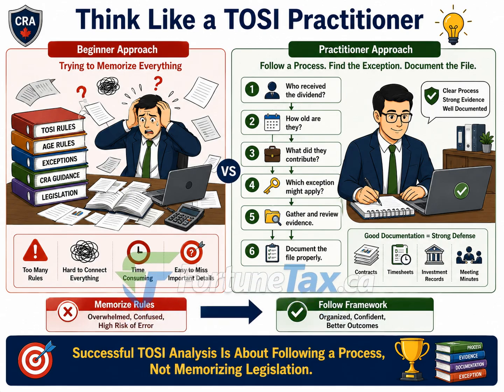This might include employment records, timesheets, investment documentation, loan guarantees, shareholder records, meeting minutes, or other supporting documents that demonstrate the shareholder's involvement in the business. Finally, everything is documented in the file. Good documentation is one of the strongest defenses if the dividend is ever reviewed by the Canada Revenue Agency.